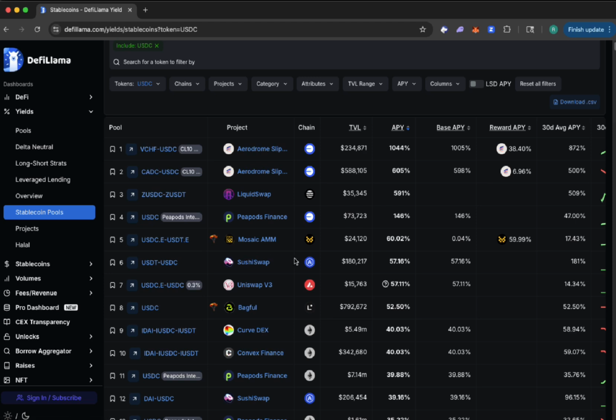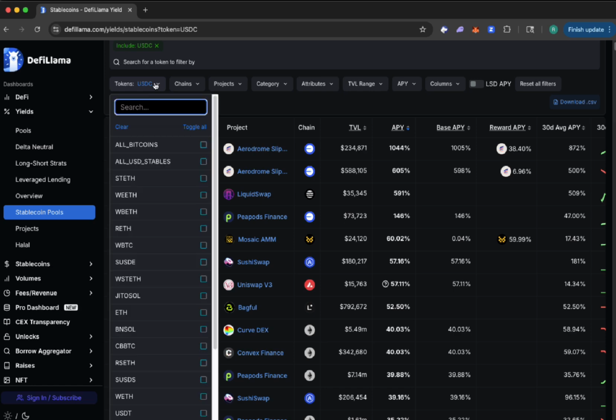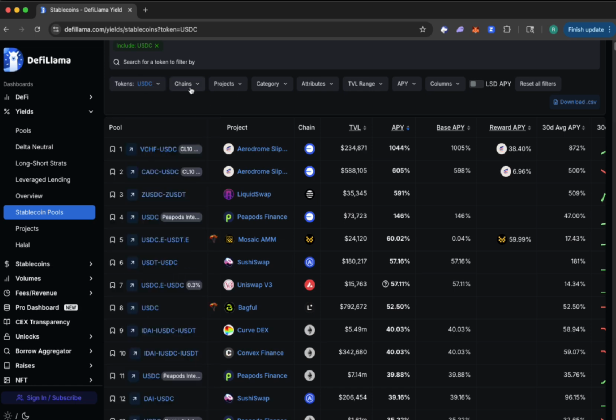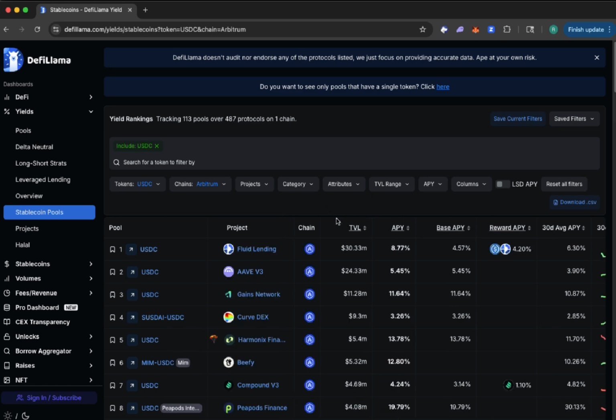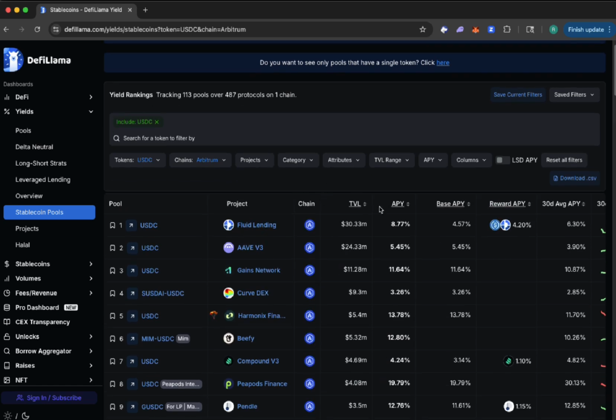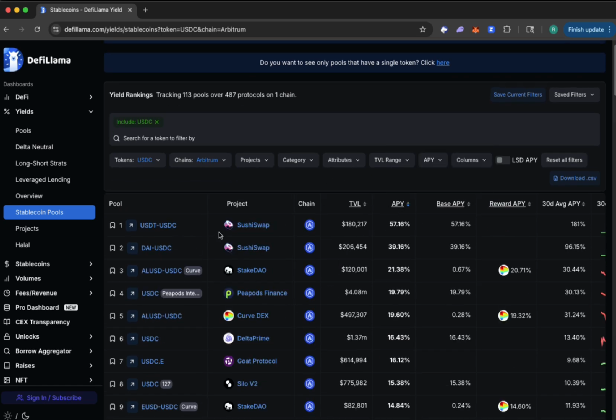Now, I use DeFiLlama just to get a really good idea of what's available out there. Sometimes I look for USDC and I look on the chain. Like I only care about what's on Arbitrum, right? It's because I'm trying to maybe deploy it. Maybe I have $1,000, $10,000 on Arbitrum that I'm trying to deploy, and I'm trying to look at what's available.